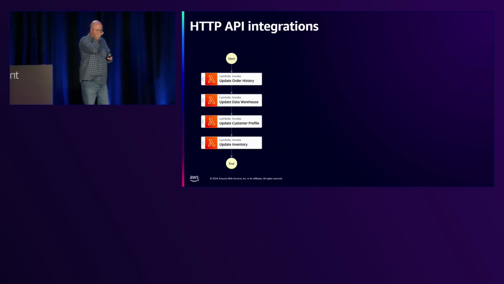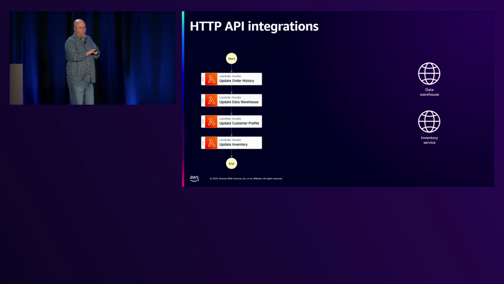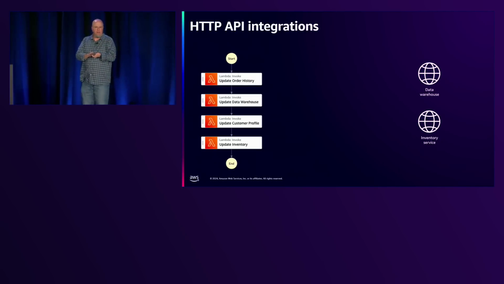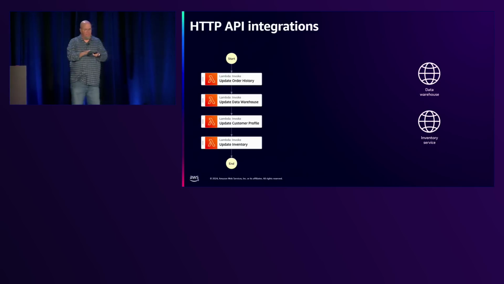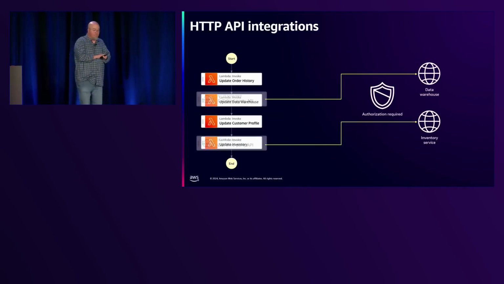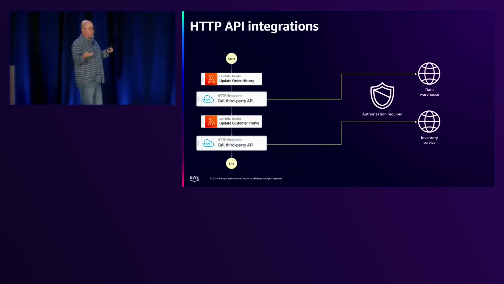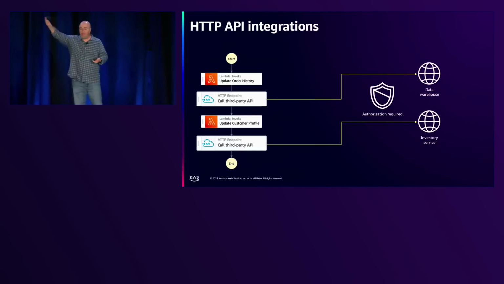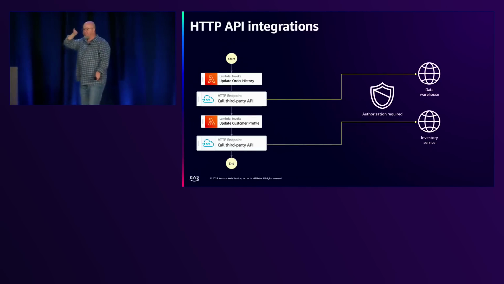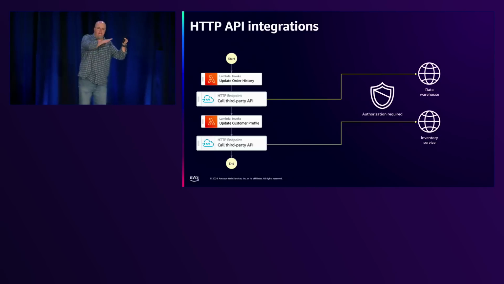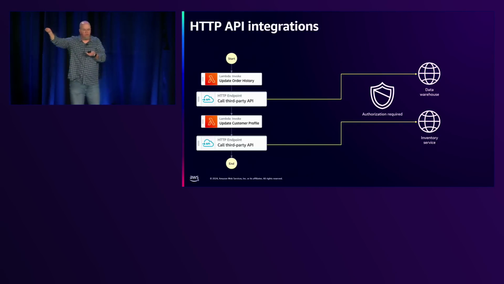We want to do error handling on just the one. But the systems that we're working on, like our data warehouse and our inventory service, these are third-party public endpoints that we're working on. We have an API. It's secure, but we're calling that to hit that. But again, it requires authentication. So what I'm able to do is I can use the HTTP endpoint task inside of Step Functions, and I can call that directly. And it uses the authorization inside of EventBridge. It uses an EventBridge connection to make this. So you set up your authorization, authentication, things like that, and then it uses that to talk to the third-party service, and there you go.